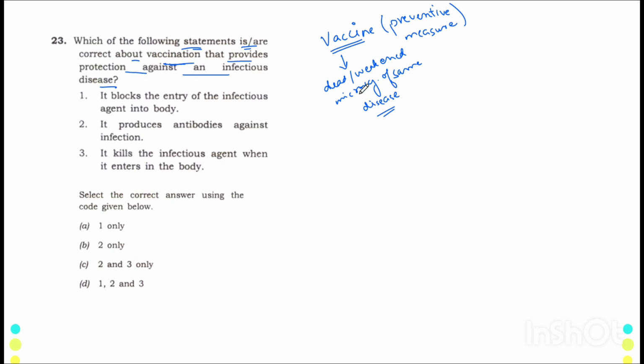That's why when the vaccine is given to the animal or human, what happens is that these vaccines with these organisms get inside the body and produce antibodies to fight with the diseased organisms, microorganisms. With this fight, the antibodies win over this weakened disease causing organism and develop a memory.